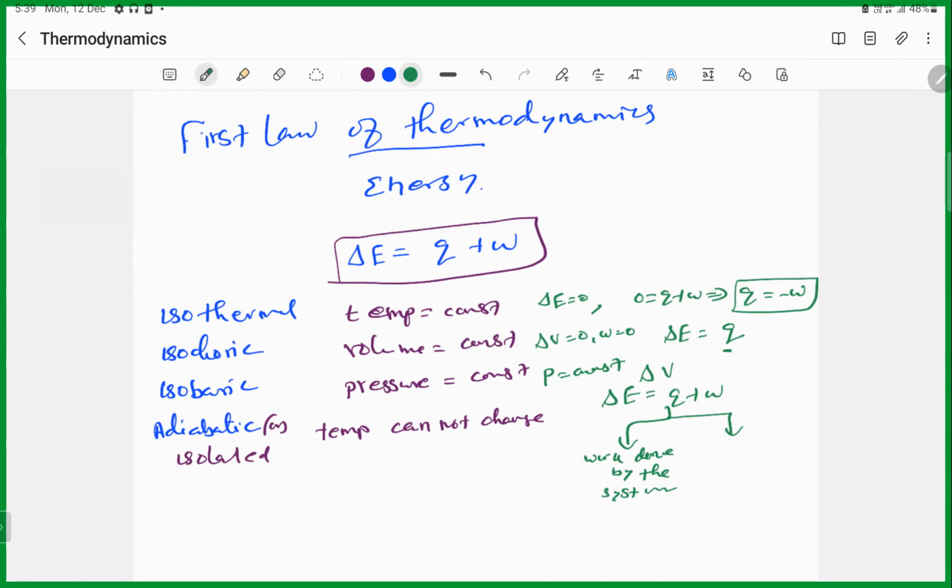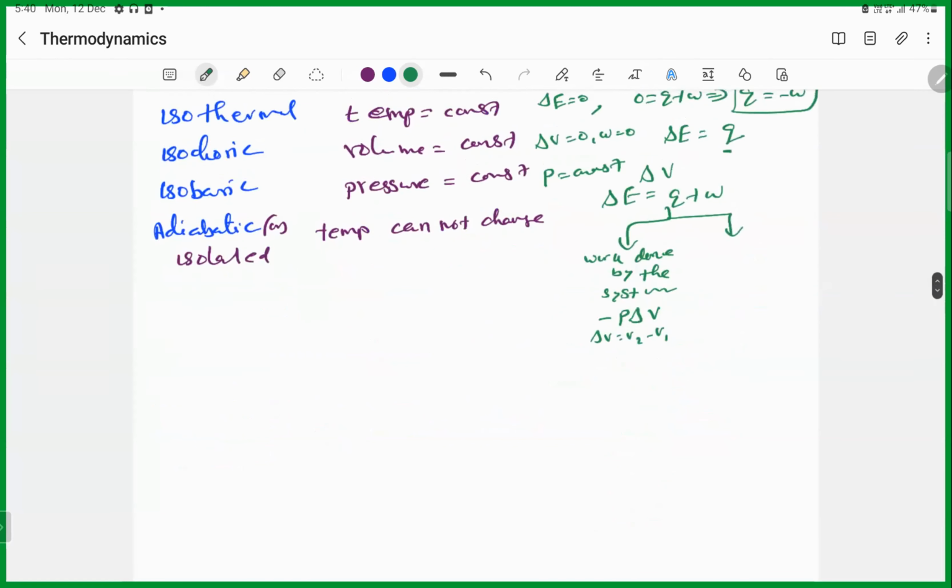When the gas expanded at constant pressure, the work done by the system gives minus P delta V. That means W is equal to minus P delta V, where delta V is volume 2 minus volume 1. We are expanding, so the initial volume and final volume change. So delta E becomes Q minus P delta V. If the gas expanded in a vacuum, W becomes 0, since pressure becomes 0.